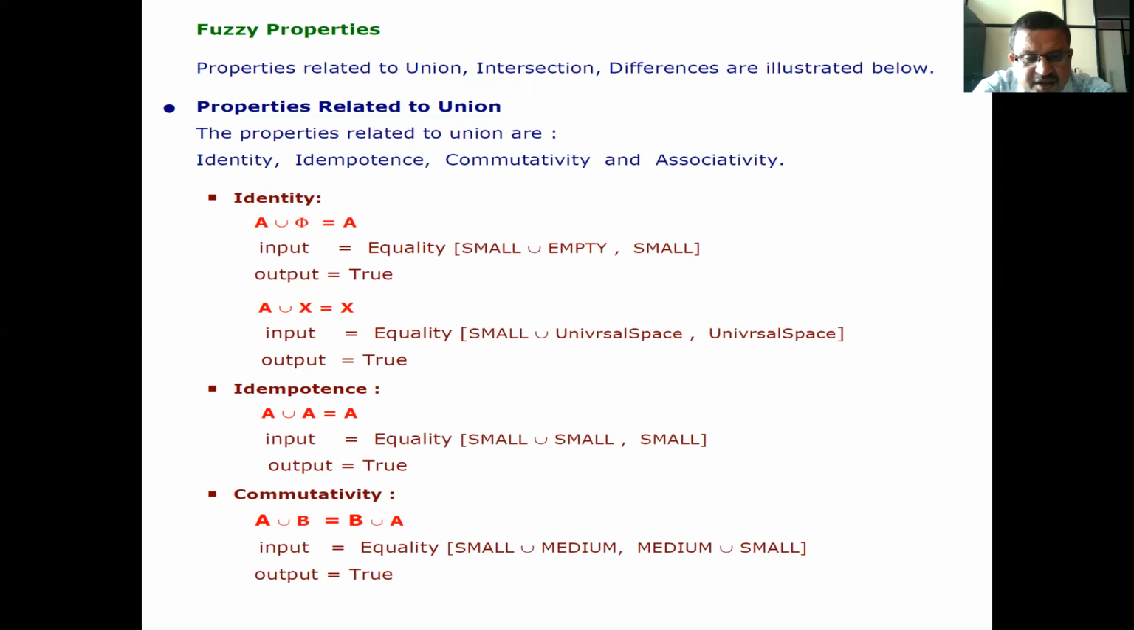Input is again equality of small union universal space comma universal space. Output is true. Now, idempotence: A union A is equal to A. That is, input is equality of small union small comma small. Output is true. Then commutativity: A union B is equal to B union A. Therefore, input is equality. Output is true. These are some properties of fuzzy sets.